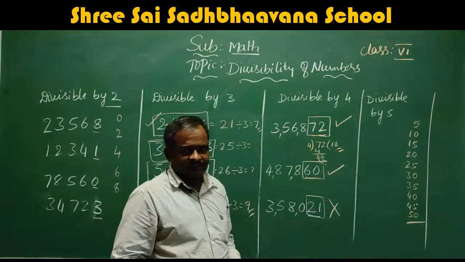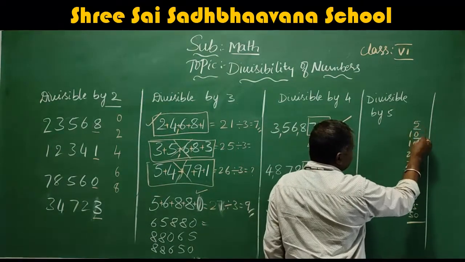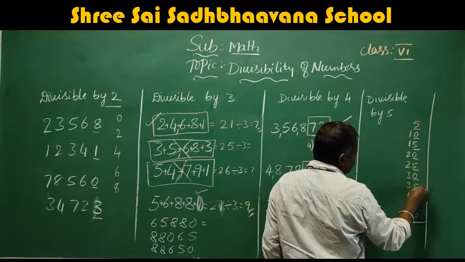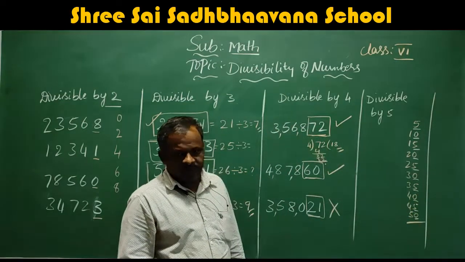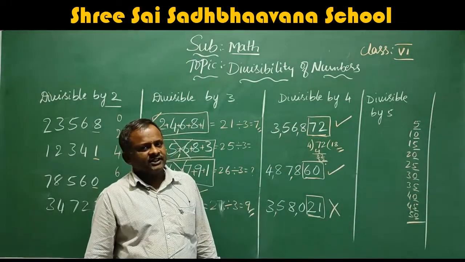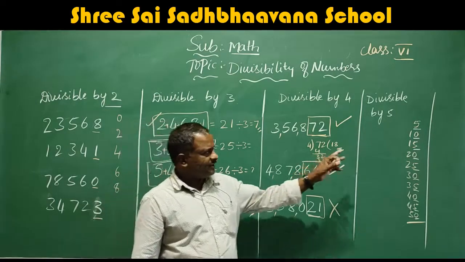Yes, this is the table. Here in the unit place, see, a relation is there. All the numbers end with either 0 or 5. No doubt in this.